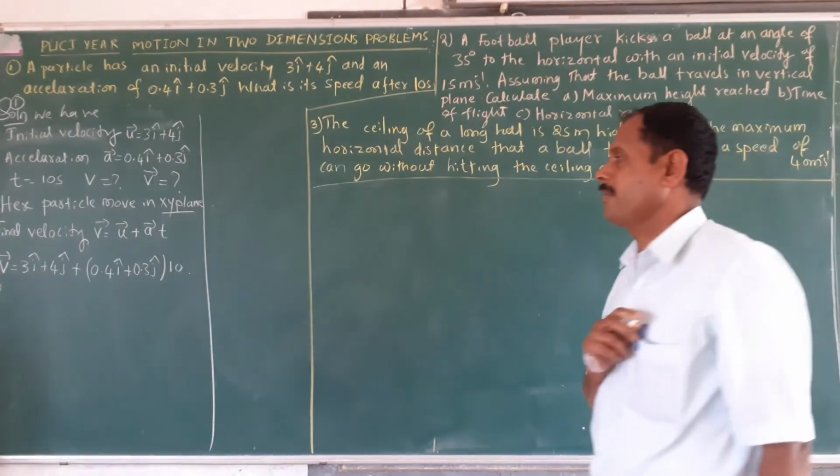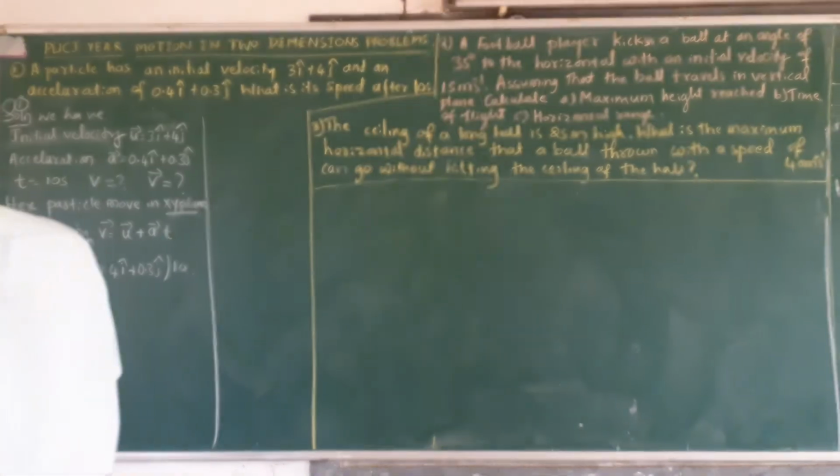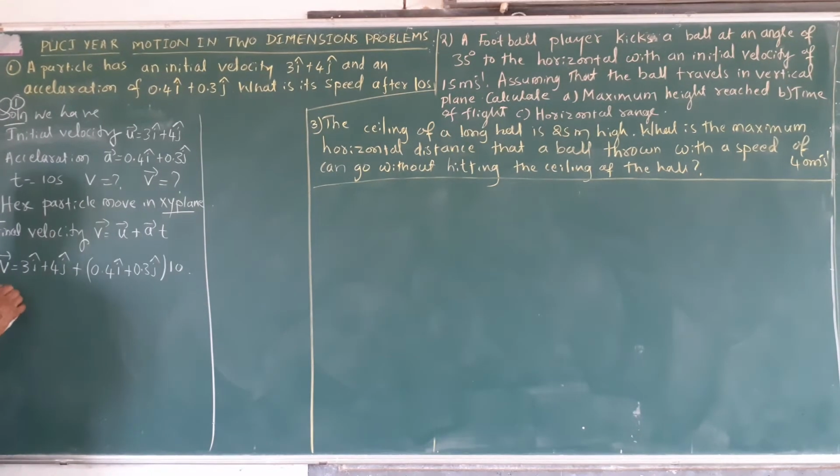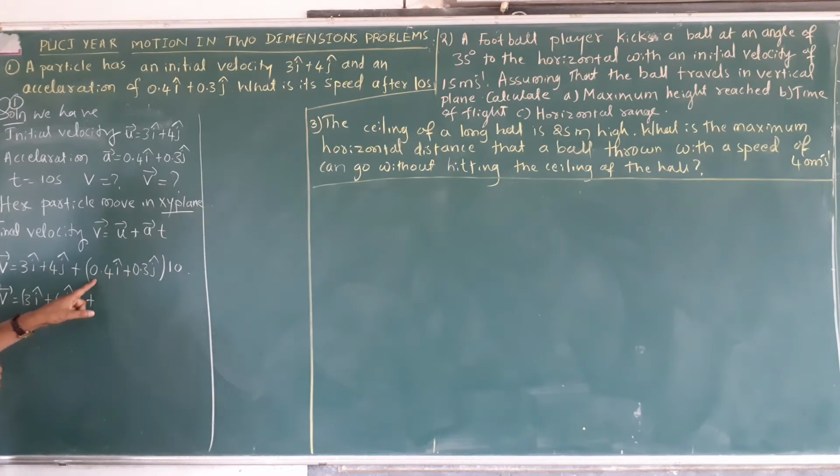So vector v is equal to 3i cap plus 4j cap plus 10 into 0.4, that is 4i cap, plus 10 into 0.3, that is 3j cap.